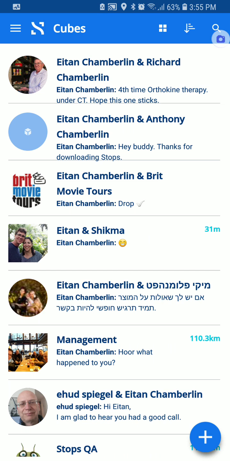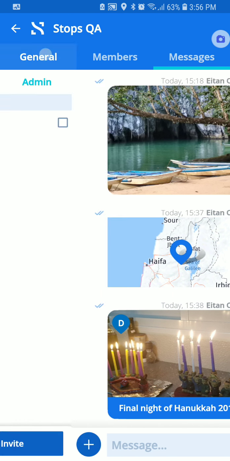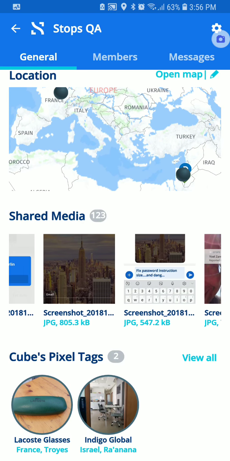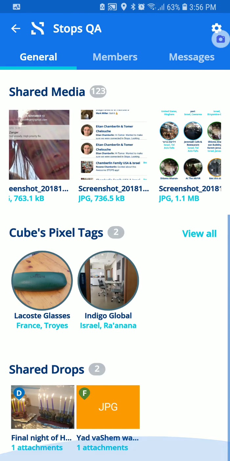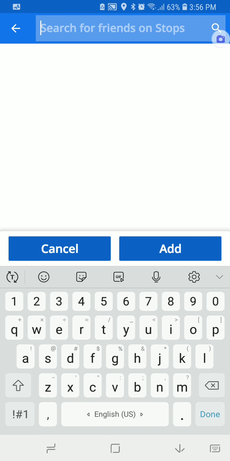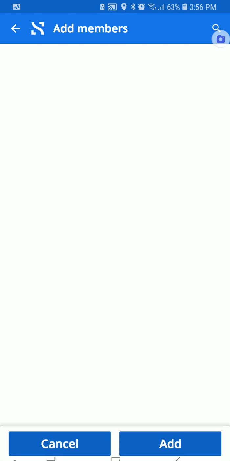And you give it a geolocation because you might want to have a meeting spot, or maybe your cube is around a certain subject or a certain place. We think that's a cool idea to give geolocations to messenger groups, and it can always change when you want it to. You always see your media that you've shared together on a map, very accessible, like you're used to from some of the more popular messengers. Add friends, okay? By inviting friends, you just search up different people.